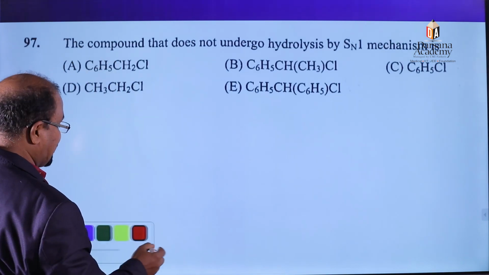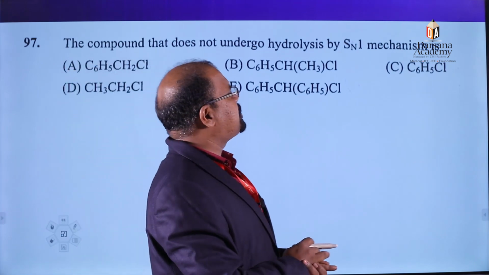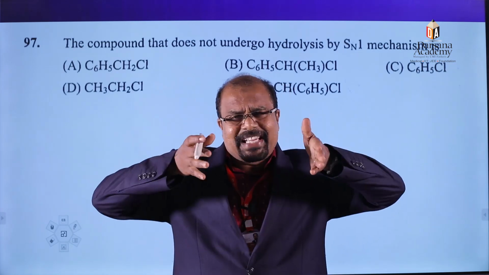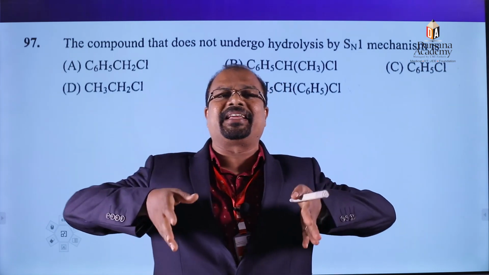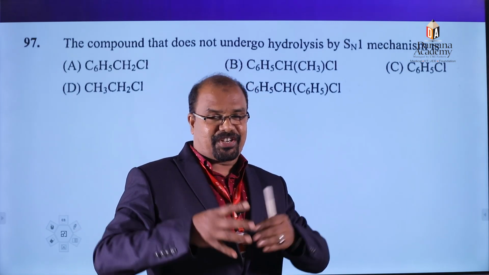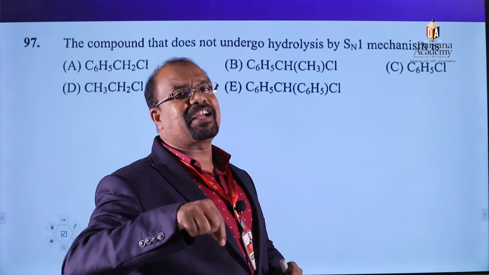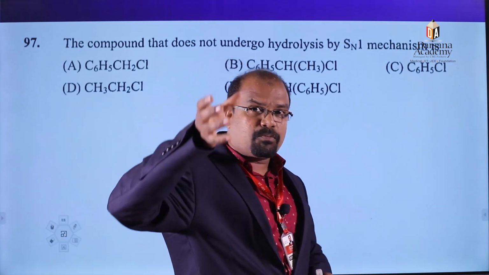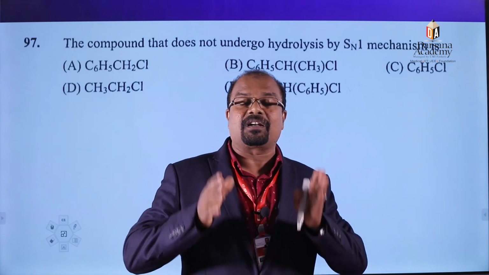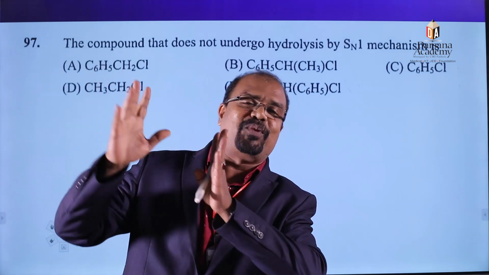That is the 97th question. What is it saying? The compound that does not undergo hydrolysis by SN1 mechanism. You know what an SN1 reaction is? SN1 reactions are the characteristic reactions of haloalkanes. SN reactions can be classified into SN1 and SN2. SN1 is a two-step reaction. A carbocation is formed as an intermediate. Whenever a stable carbocation forms as an intermediate, that will undergo SN1 reaction.